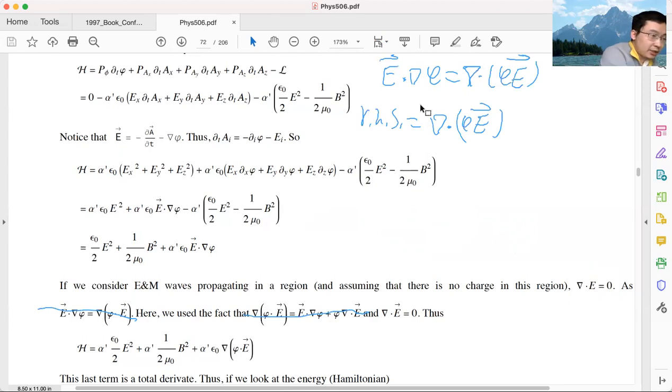And this, according to the derivative of a product of functions, we can immediately write down as the gradient of phi dot E plus phi times the divergence of E. So the divergence of phi times E equals the gradient of phi dot E plus phi times divergence of E. This is nothing but the derivative for two functions multiplied together.